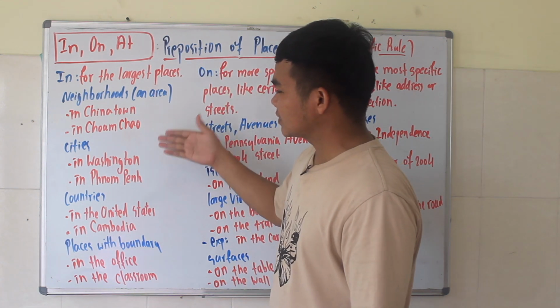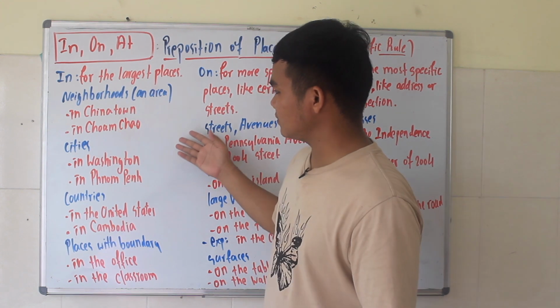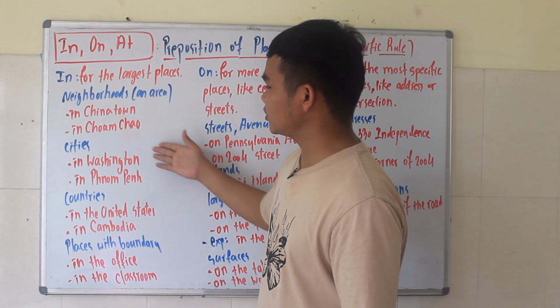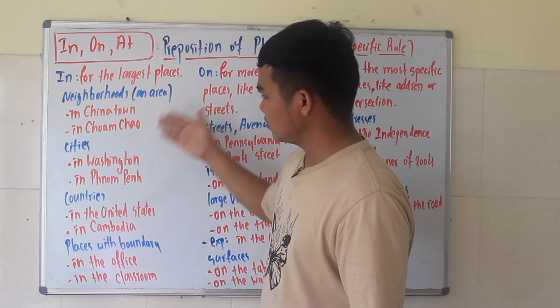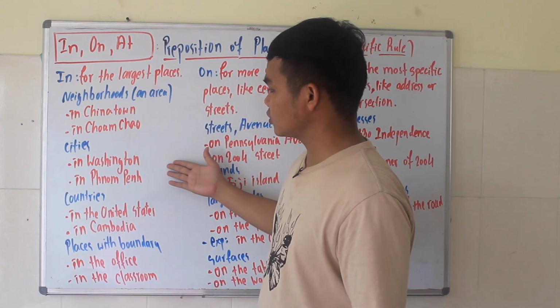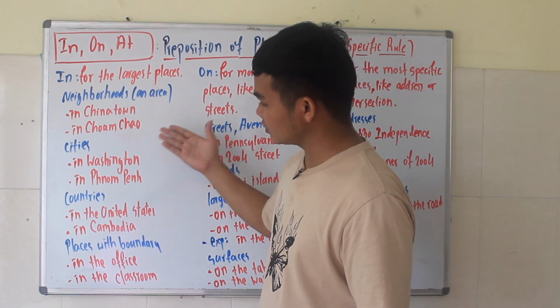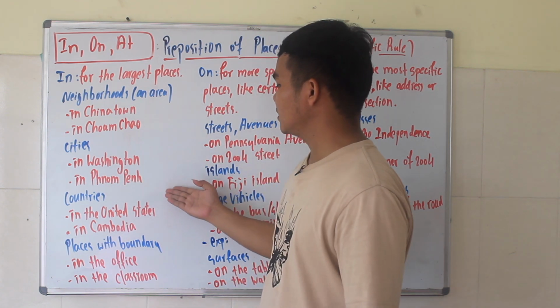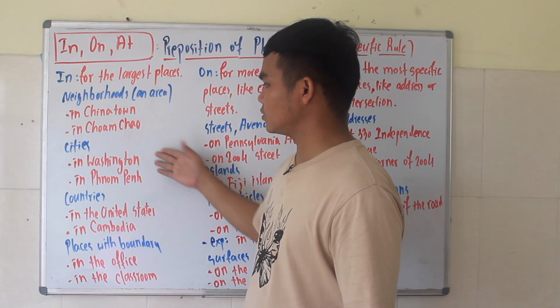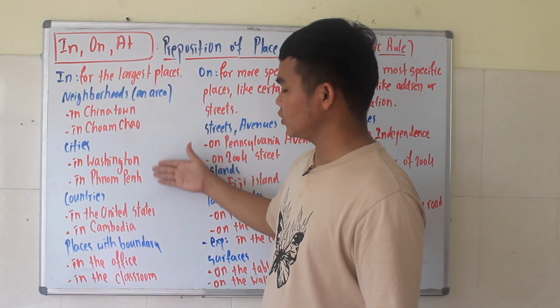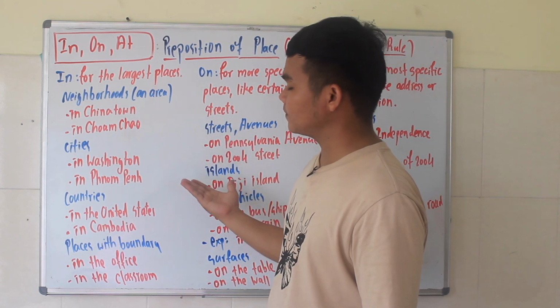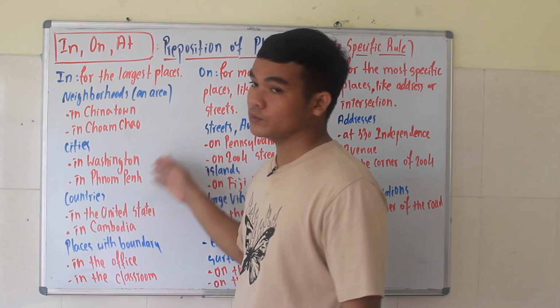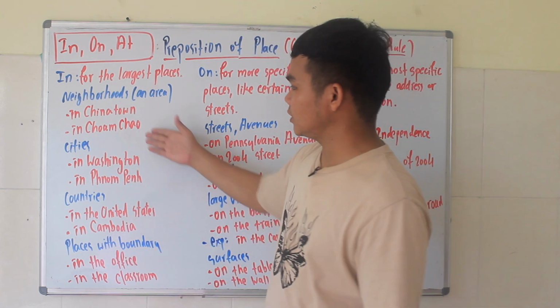Okay, another point which is cities. Cities we also use in with. Like we say in Washington. Washington is a city. Or in Phnom Penh. Phnom Penh is also a city. So we say in Washington or in Phnom Penh, or any city that you live in. So we use in with city.